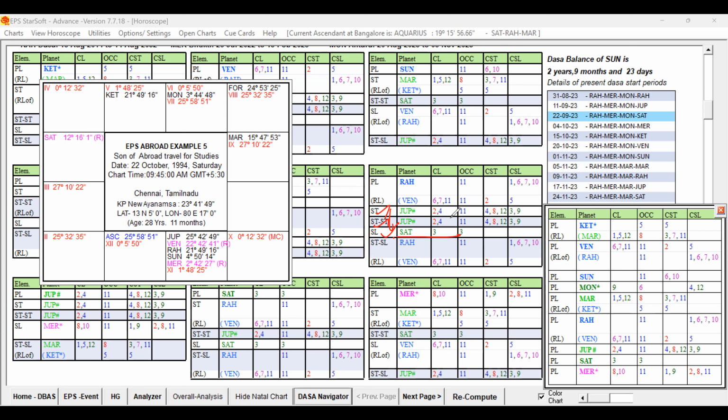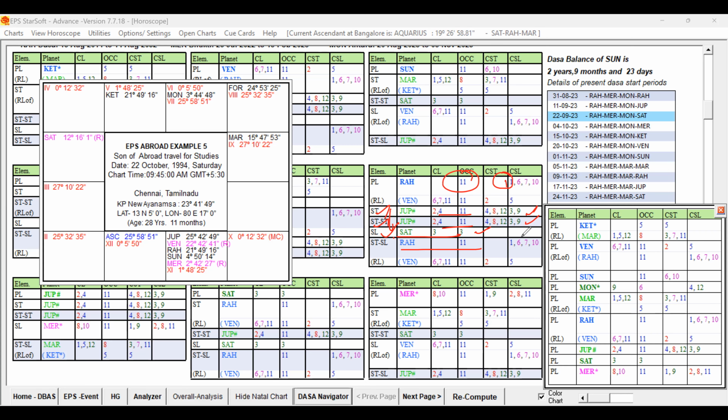If you look at Jupiter, 2, 4, 11, all good key planets up to the sublord. CSL, if you check, all have favorable key planets. The sublord also is favorable. The star lord of the sublord, again Rahu, is coming. Now, the Rahu planet is occupying the 11th house and is the Lagna sublord, so it is supportive for the Lagna's satisfaction, for the Lagna's activities to get success. All these star level and sub level planets are supportive for travel abroad also. For studies, you can see 4, 11 moving towards 3 and 9.